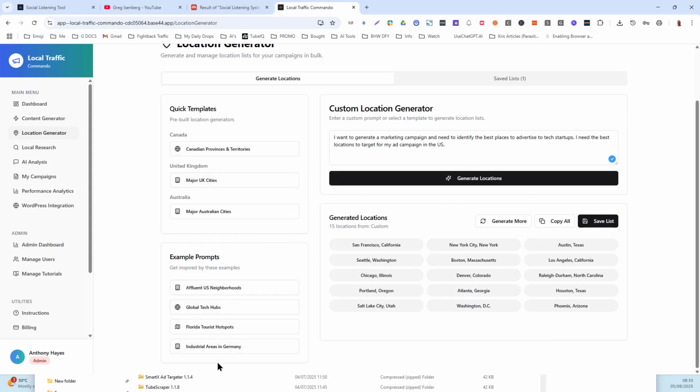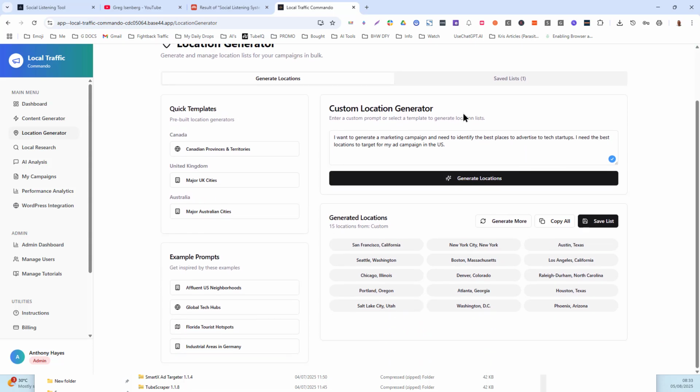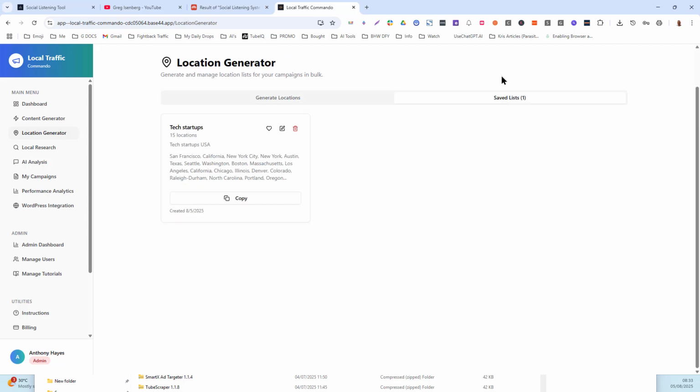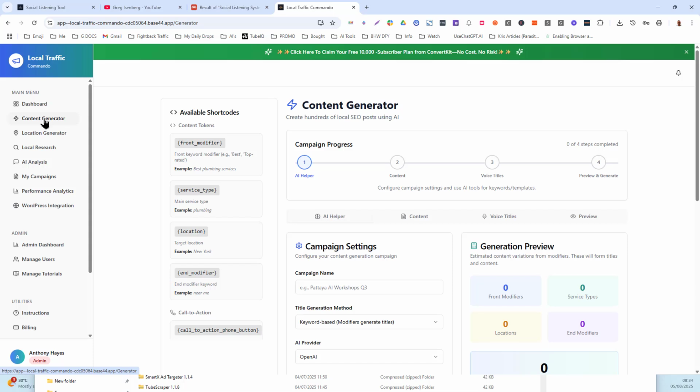Now, there's some example prompts. You can go crazy with this. It's like you're talking to ChatGPT. And your saved lists will be over here where you can find them in a nice card, and you can copy a favorite or whatever you want to do. Okay, so let's get into the content generator.